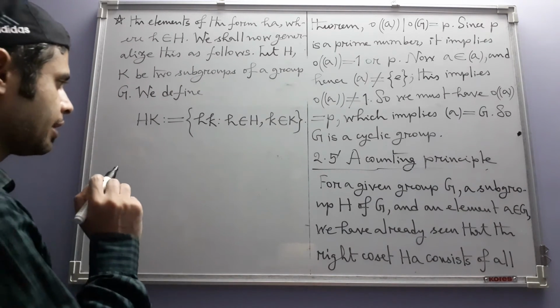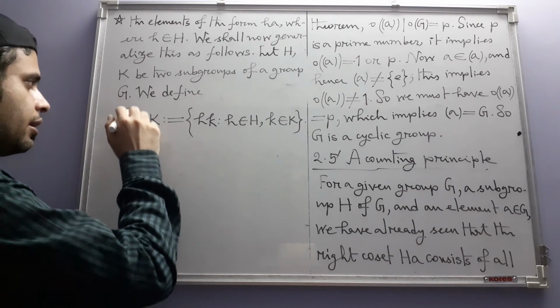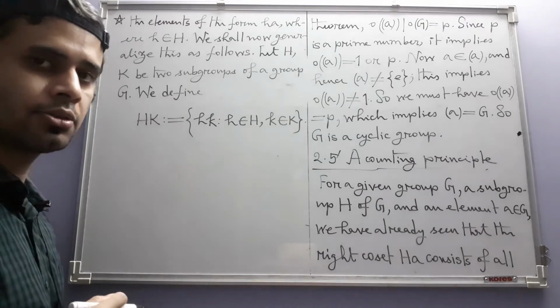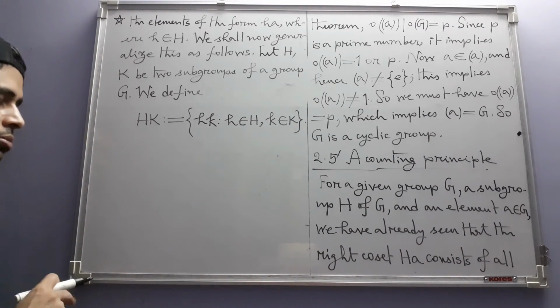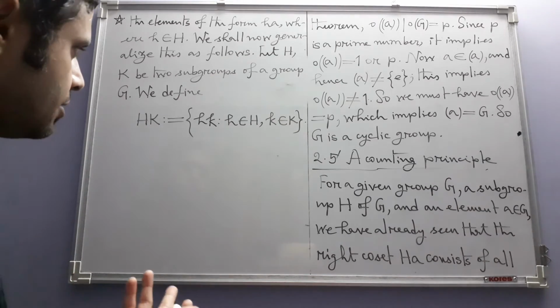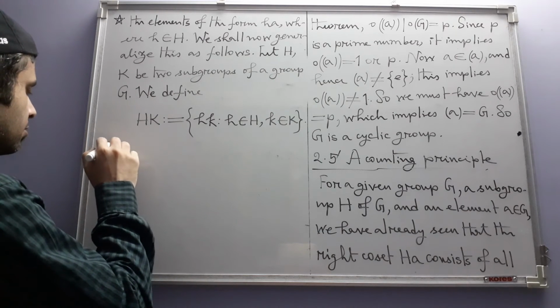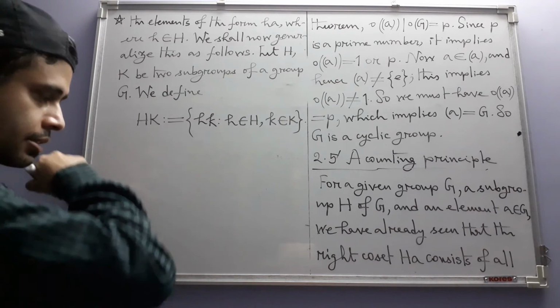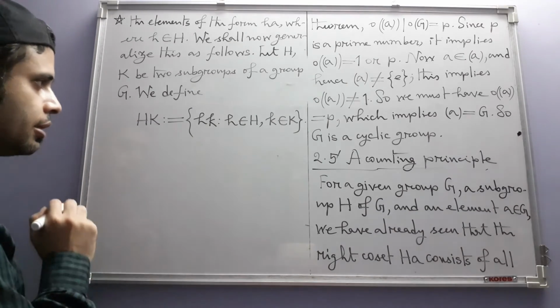Okay, now a natural question that arises at this point is whether HK itself is also a subgroup. Unfortunately, that is not always true, but we want to determine when it is true, when HK is a subgroup of G. And for that, let us take a specific example and see the situation in that example.